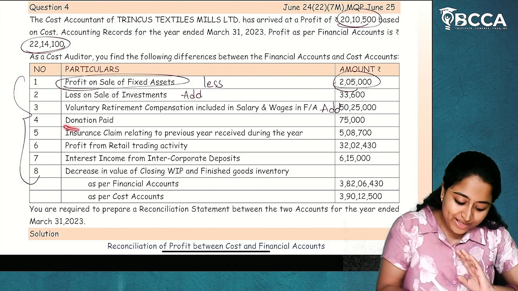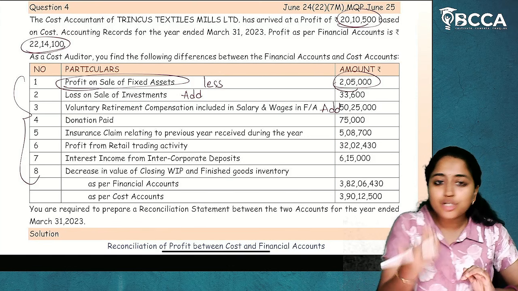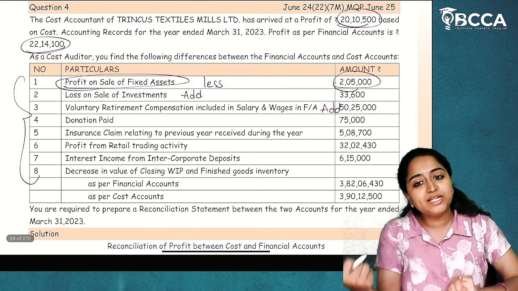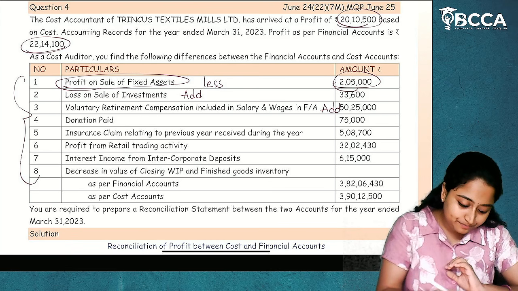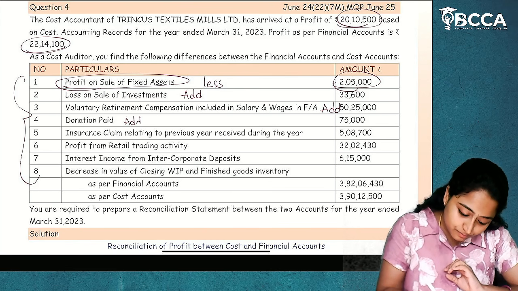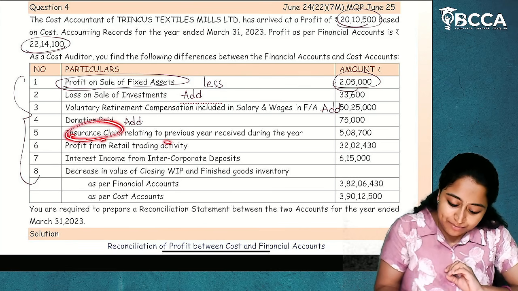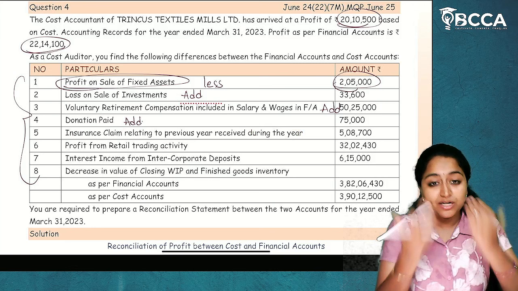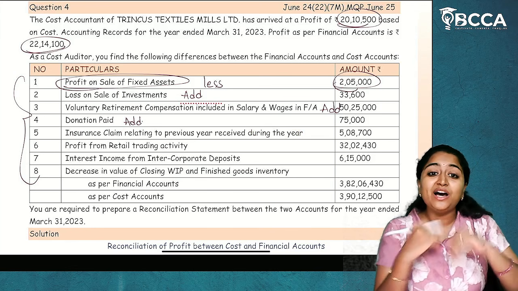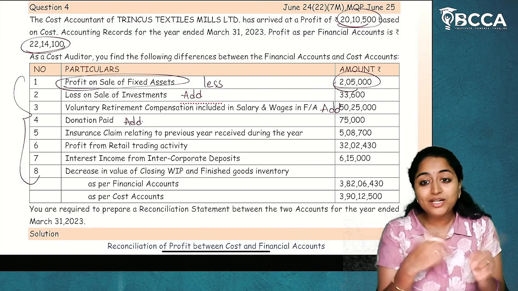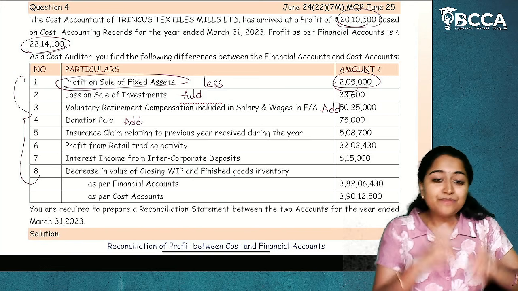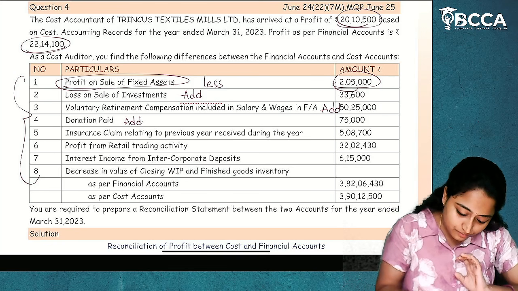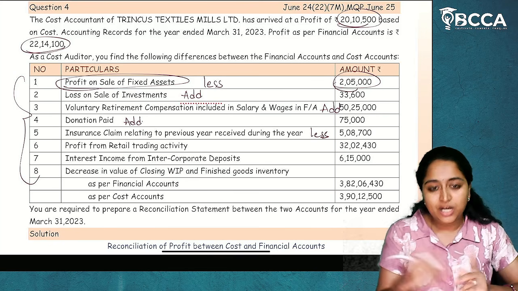Add. Now, next is donation paid. This is also an expenditure. Expenditure which is there in the financials but not considered in the cost accounts. Add. Next, insurance claim relating to previous year received during current year. Now, what is insurance claim received? Income. Income I have recorded in the financial accounts but not considered in the cost accounts. Incomes which are not considered in the cost accounts to be reduced. Less. I hope it is clear.